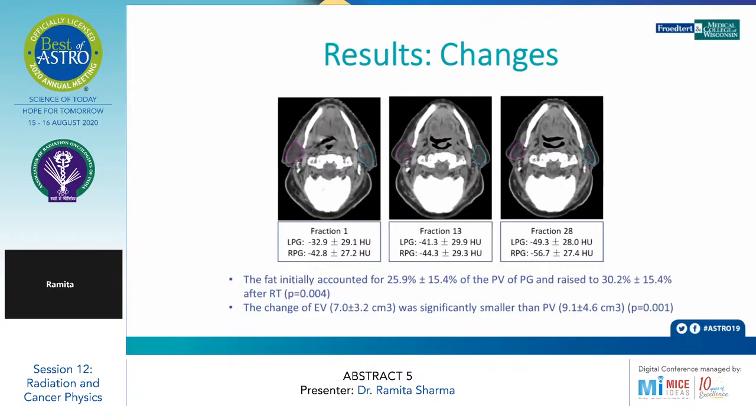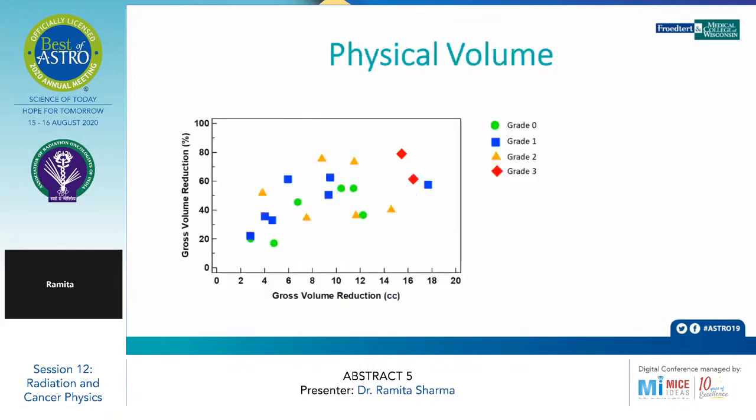On average, the fat initially accounted for 25.9%, with some deviation, of the physical volume of the parotid glands, and it rose to 30.2% after the RT. The change of effective volume was significantly smaller than the physical volume.